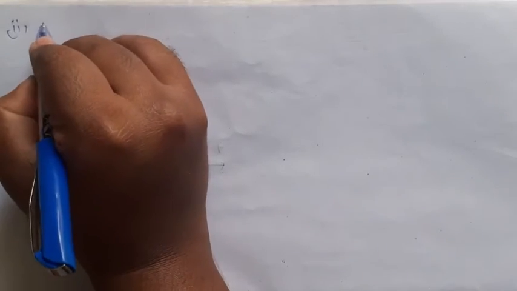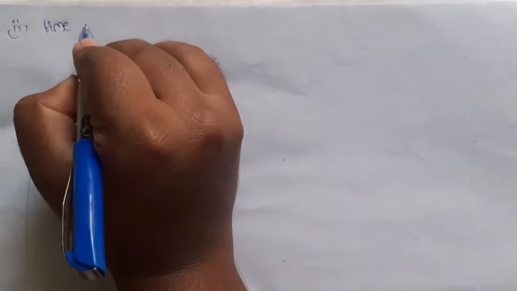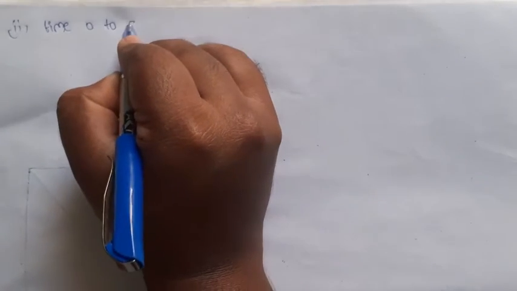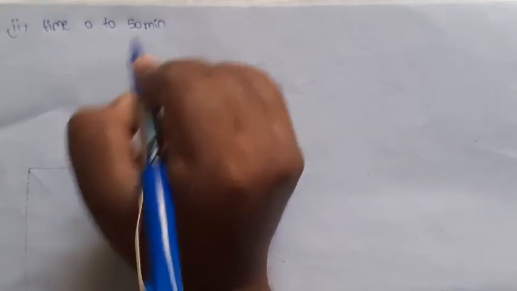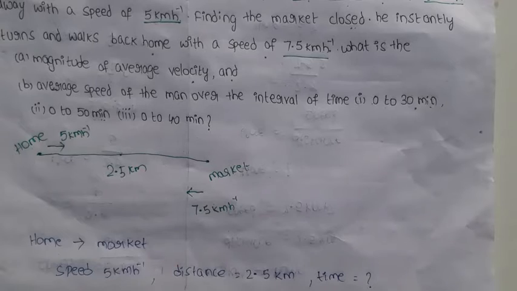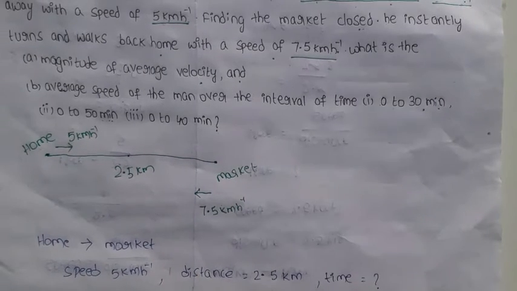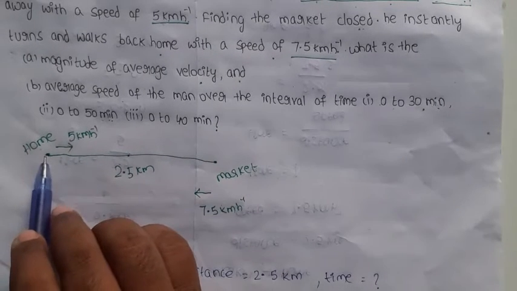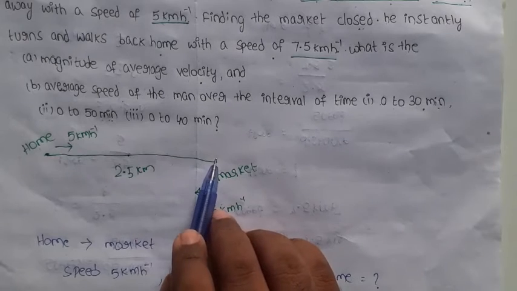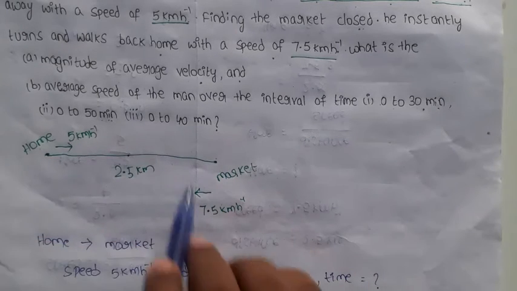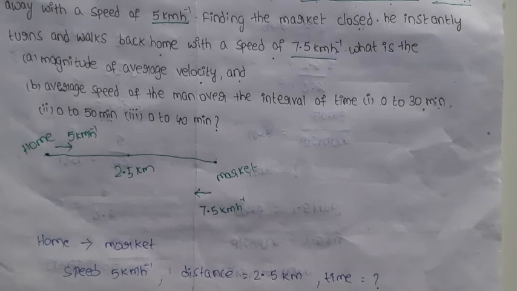Second case, time 0 to 50 minutes. 50 minutes is the time taken from home to market and market to home. Total time is 50 minutes.